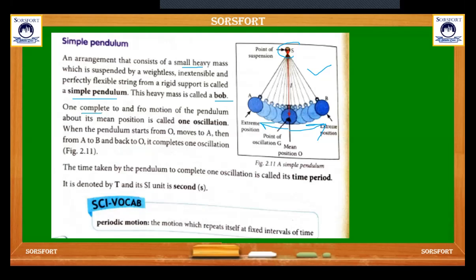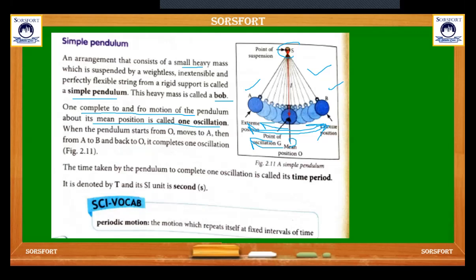One complete to and fro motion of a pendulum about its mean position is called one oscillation. This is the bob. It will move here and it will go there. This is called one oscillation. When the pendulum starts from O and moves to A, and then from A goes to B, and back, it completes one oscillation.